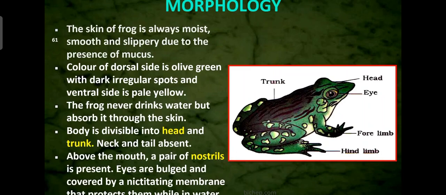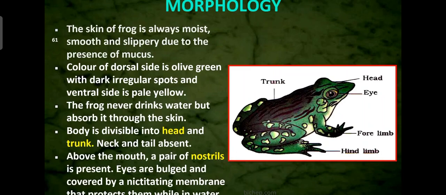The body is divisible into head and trunk. Neck and tail are absent. If you see the head region, above the mouth, a pair of nostrils is present. Two hole-like structures will be there. So those are the nostrils.